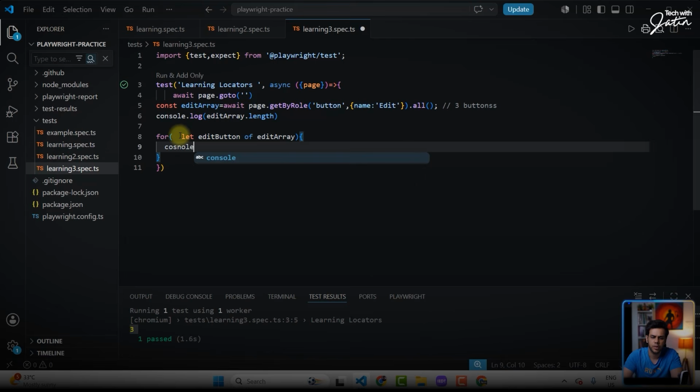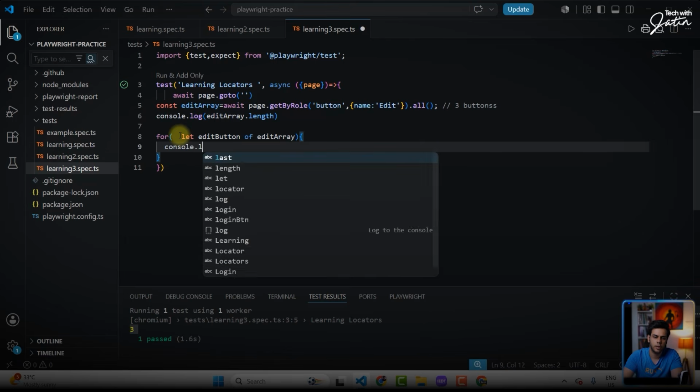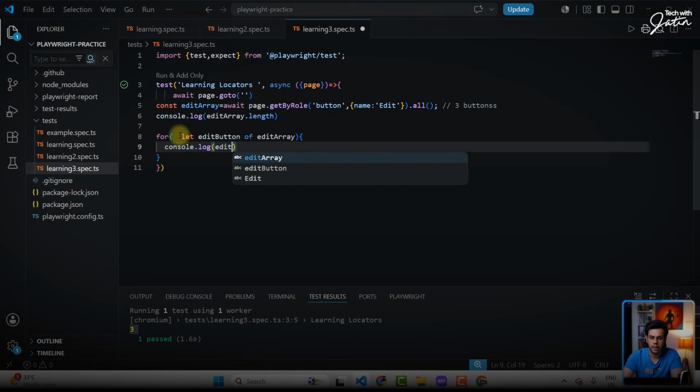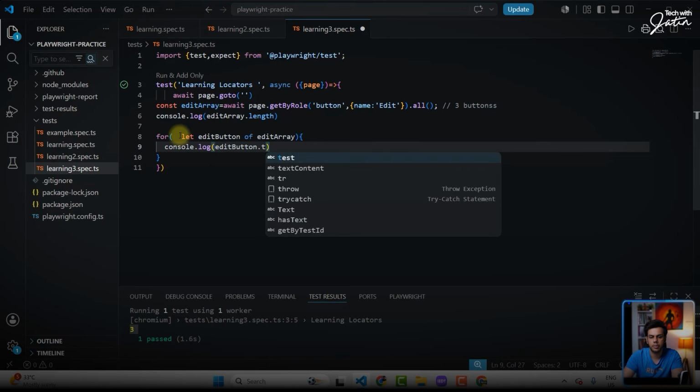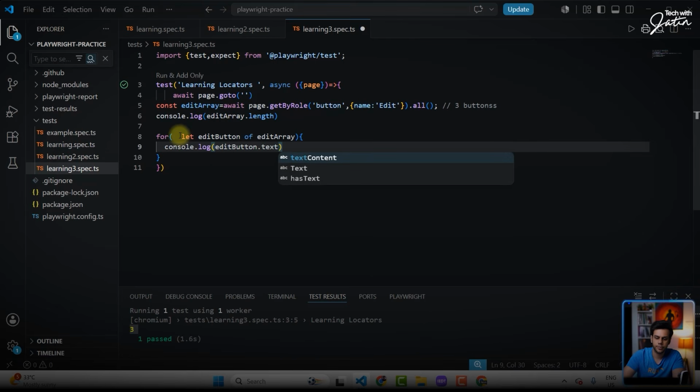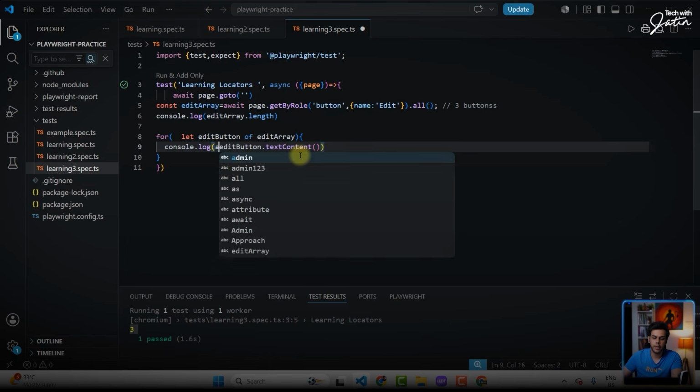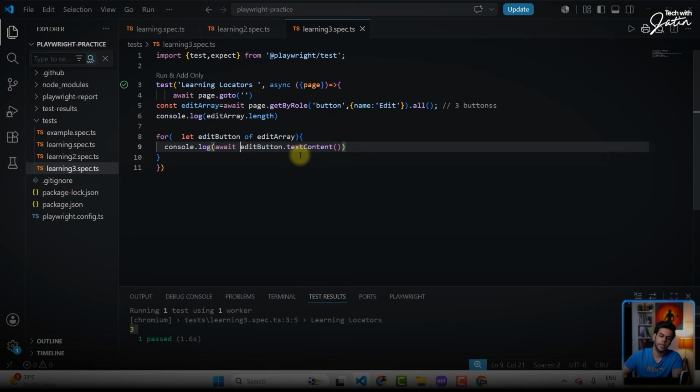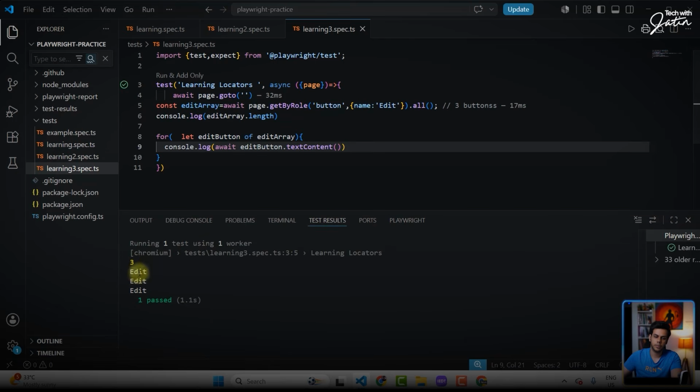So I can simply say console.log editButton.textContent. Now understand, here I'm saying textContent. textContent is basically a Playwright method, so you're supposed to write await over here. Okay. Let's click on the play button. The visible text is getting printed on my screen. Are you getting the point over here?